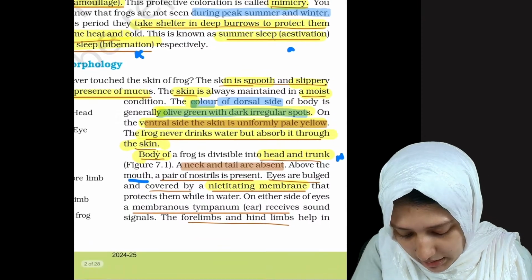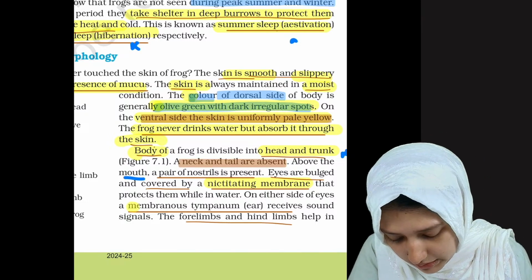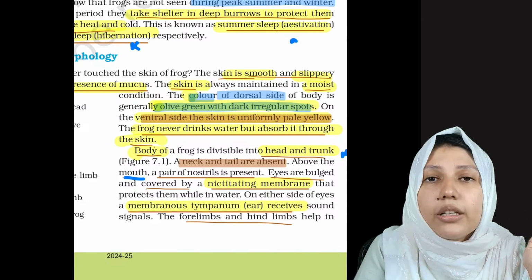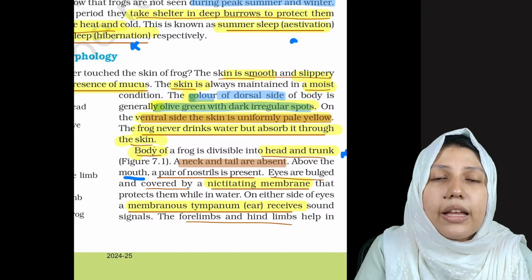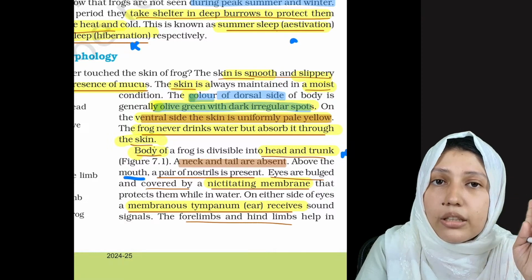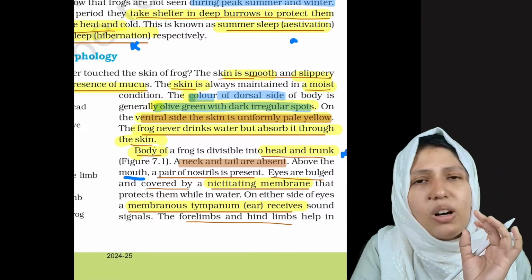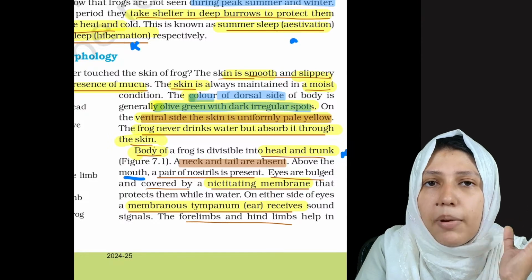And they don't have external ears. They are just having a membranous tympanum. But they have internal ear, but their external ear is absent. External ear is represented by tympanum. Clear? What is tympanum? Tympanum is a membranous structure.